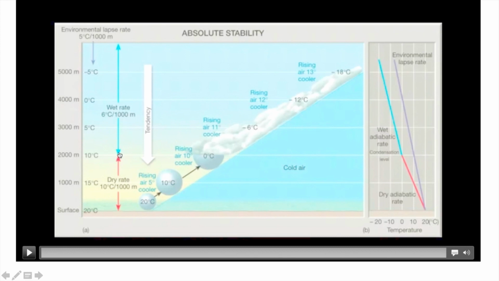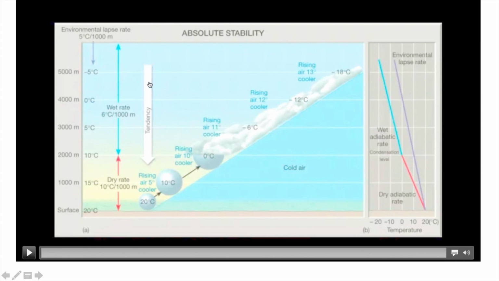Now this point is called the lifting condensation level. From here, the water vapor in the parcel will condense and turn into snow and water. So from here we have the wet adiabatic change, which is 6 degrees Celsius per kilometer. So 0 becomes -6 at 1000 meters rise, then -12, and then -18. Is this clear or not? At any point, if you remove the vertical upliftment force, the entire parcel will move down. That's why the tendency is downwards.